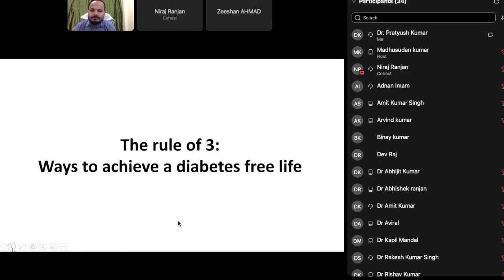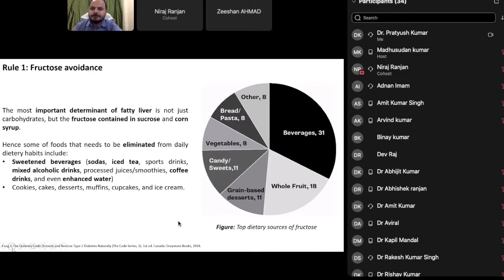Rule of three ways to achieve a diabetes-free life. First is fructose avoidance. And if you look at the top dietary sources of fructose, the most important determinant of fatty liver is not just carbohydrate but the fructose content in the sucrose and corn syrups.